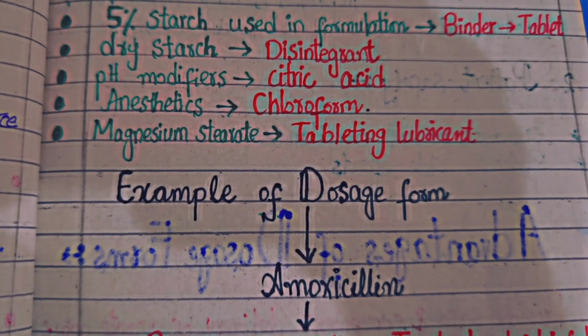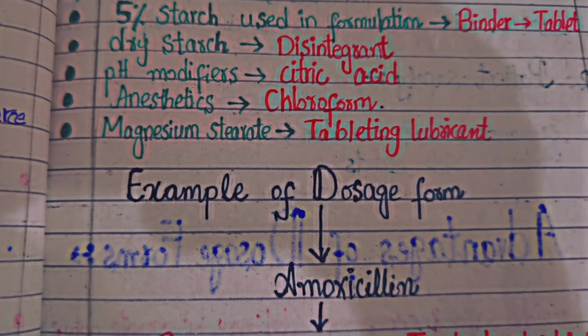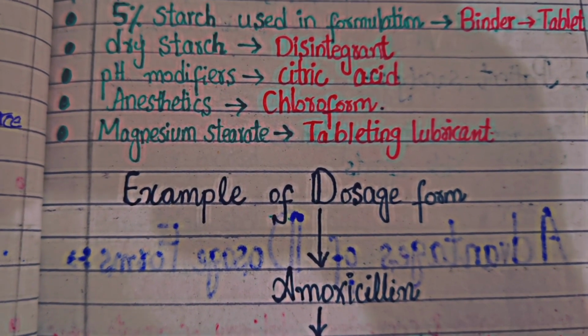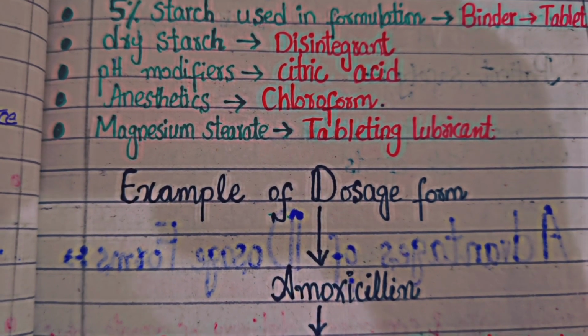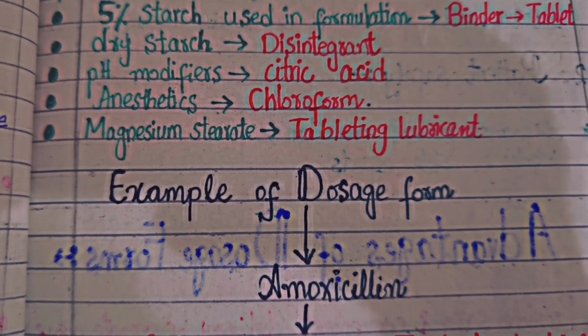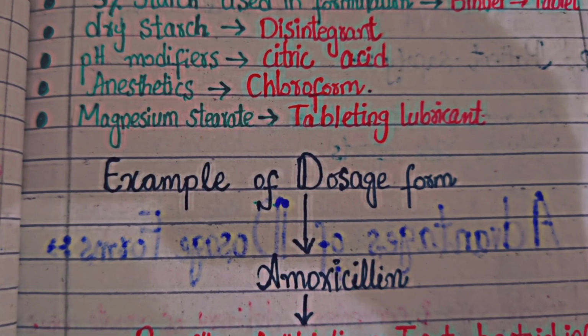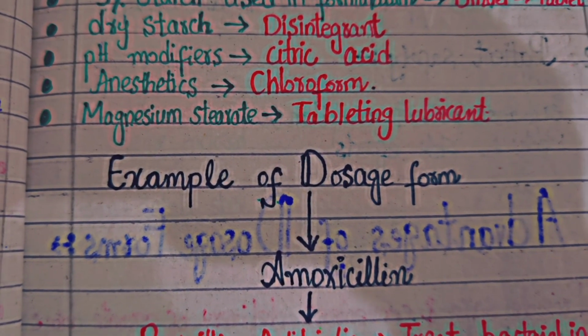Now we take some examples of excipients. Number one, 5% starch used in the formulation acts as a binder in the tablet. So it binds the active ingredients present in the medicine, while dry starch is used as a disintegrant.